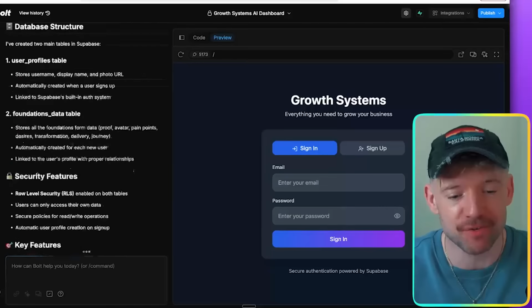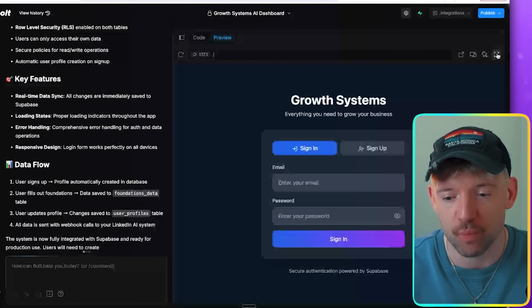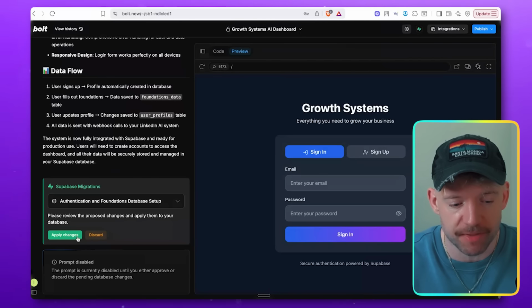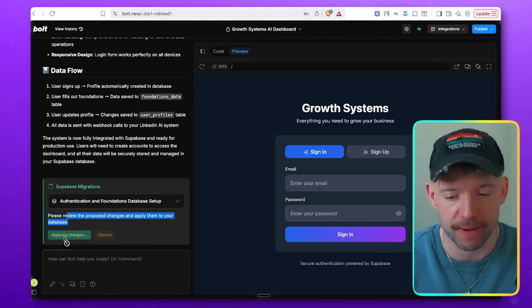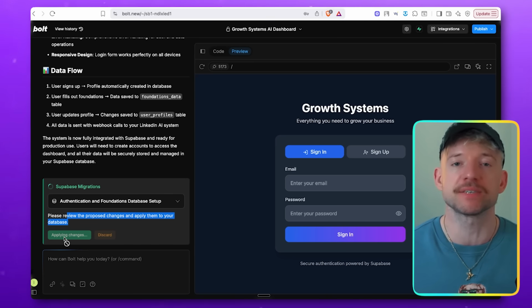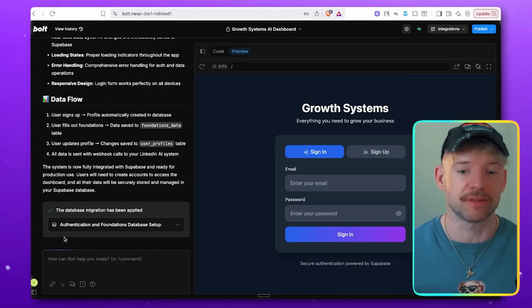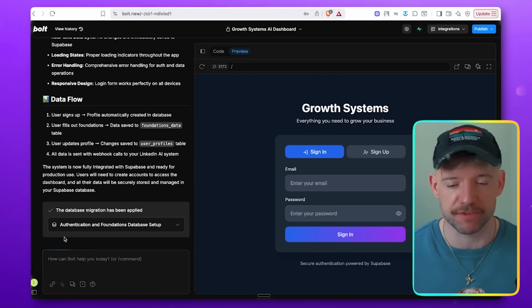So if I come back over now to our beautiful dashboard, we've got it set up. Okay, so please review the proposed changes and apply them to the database. We click on apply changes, which is cool. Let that work for us in the background. Bolt and Lovable are doing the hard work in the back end to connect it to the database, which makes it as hands-off as possible.